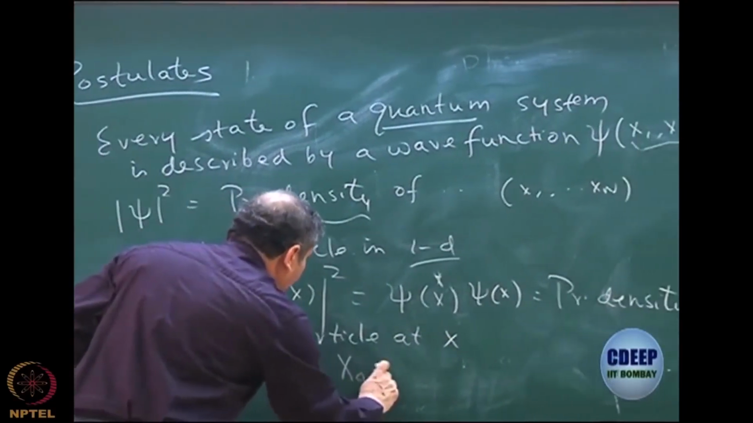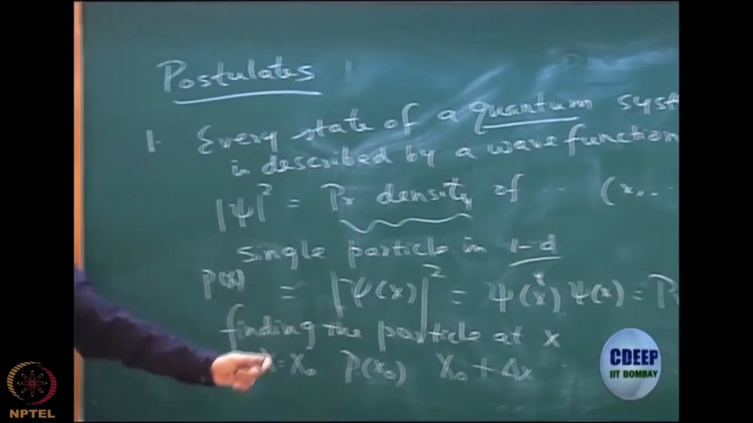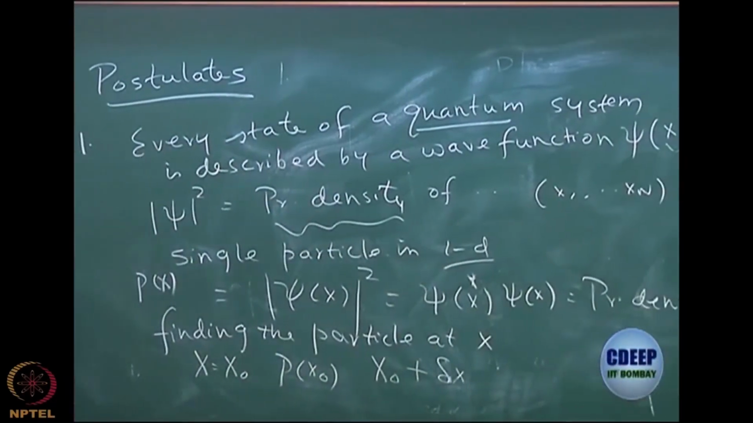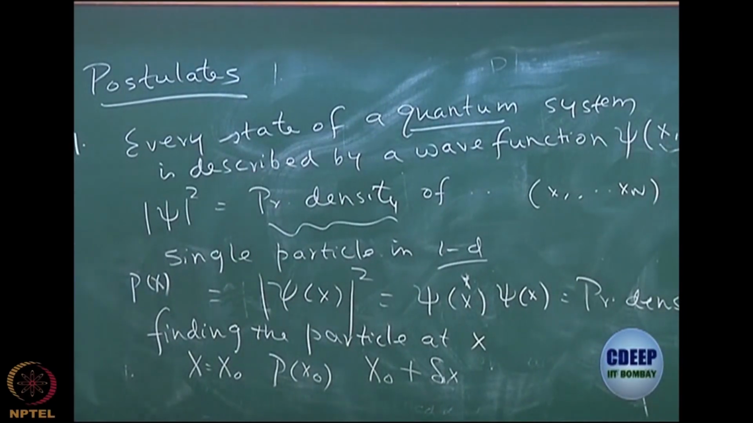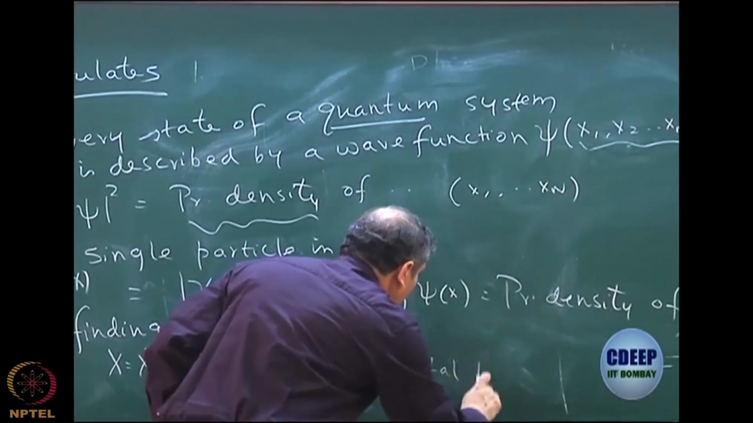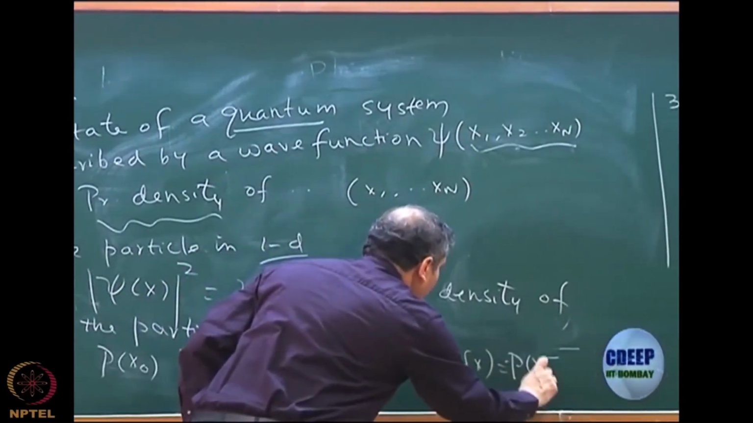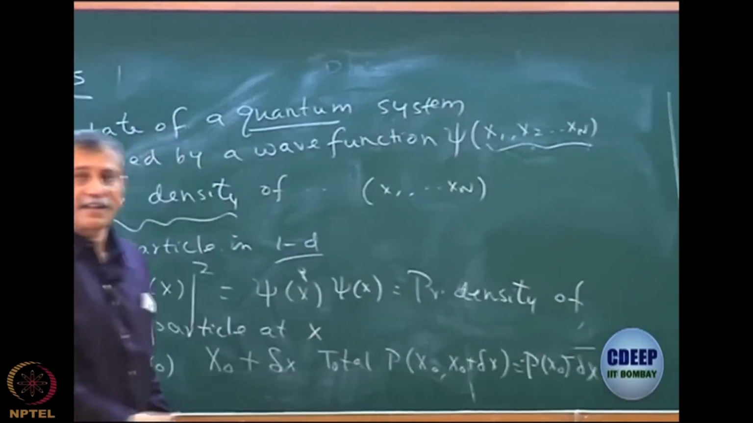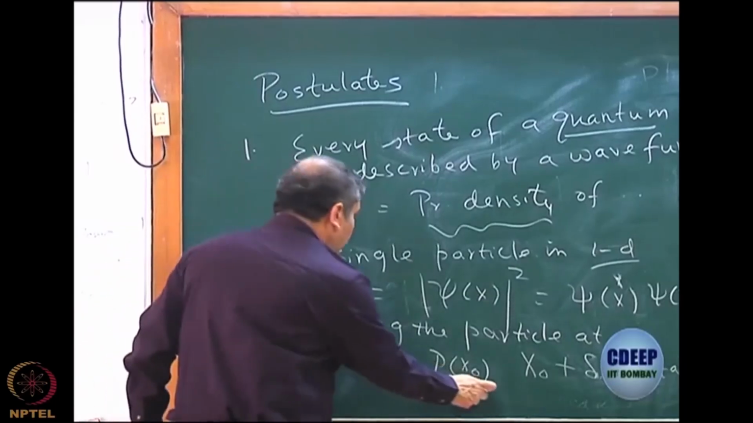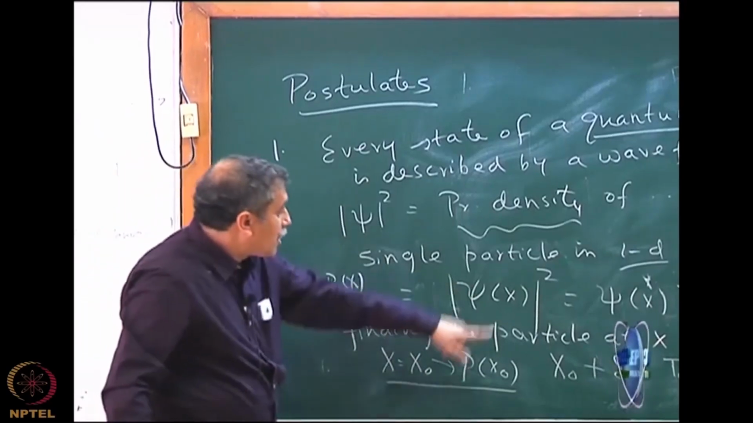Then if I write this from x0 to x0 plus delta x, which is an infinitesimally small quantity, I can assume that within this delta x the probability density is constant because it's a very small amount. Then I will say that the total probability between x0 and x0 plus delta x is nothing but P of x0 into delta x. Is it clear? So P of x0 is defined as the probability density at x0. So this is my probability density.